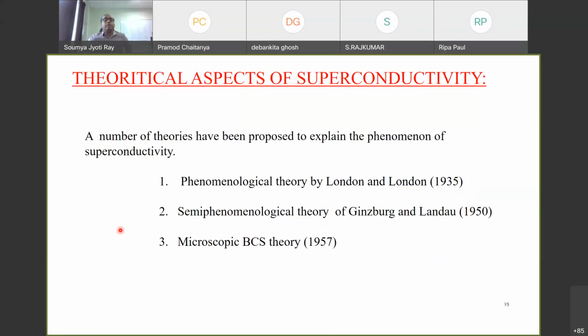Okay, so now we'll look into the theoretical aspects of superconductivity. There are several theories which have been proposed over the years, and they have been used to explain the phenomena of superconductivity. Different parts have been explained by different theories. The first one is the phenomenological theory by London and London, given in the year 1935. Then the semi-phenomenological theory was given by Ginzburg and Landau in the year 1950. Then the microscopic BCS theory was given in the year 1957. That is the first microscopic theory, and a Nobel Prize was awarded because of this theory.